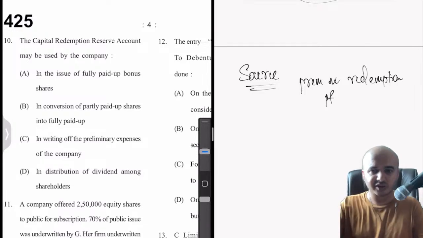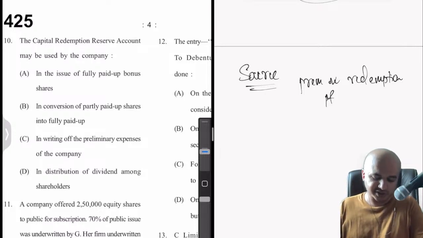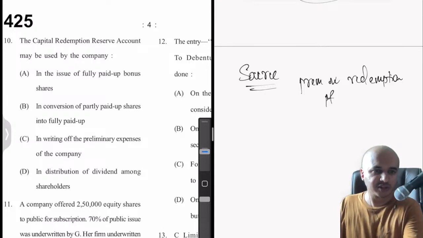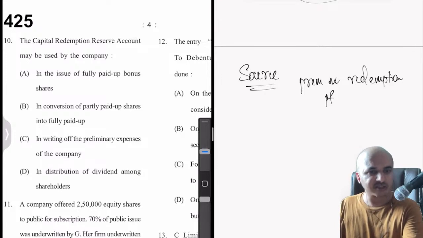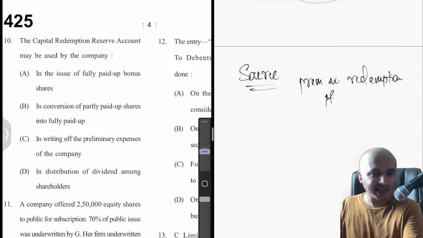Next question, question number 10. I will give you a minute to answer this because it's a very easy question. Capital redemption reserve can be used for what purpose? There are 4 options here: issue of fully paid bonus shares, conversion of partly paid shares into fully paid, writing off of preliminary expenses of the company, and distribution of dividend among the shareholders. Ramesh as well as Priyan have answered correctly. That is option A, issue of fully paid bonus shares.